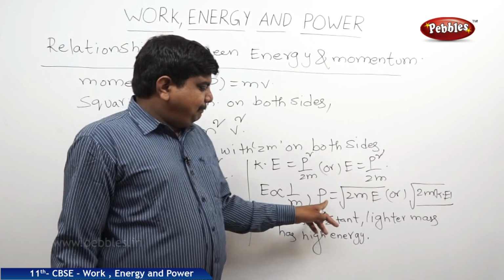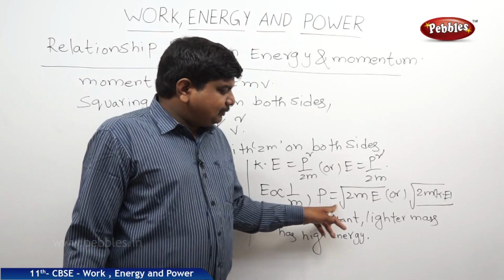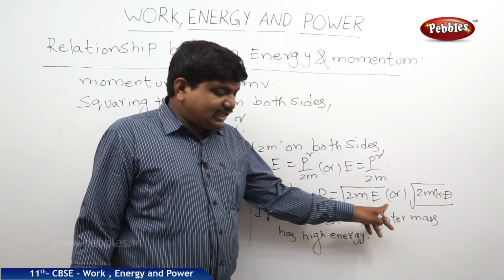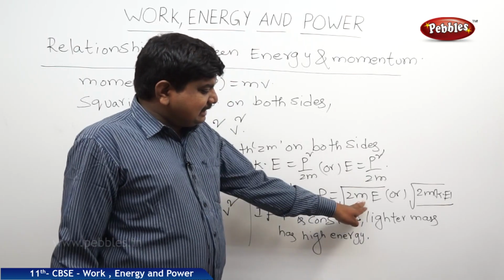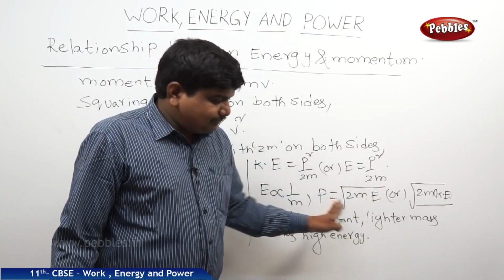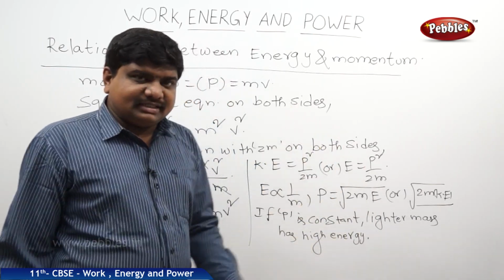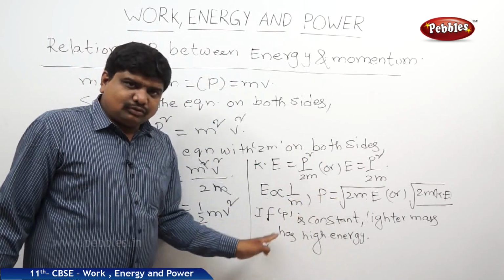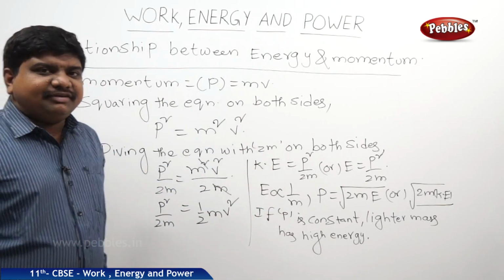But here P is directly proportional to the square root of mass as well as energy. If mass is constant, P is directly proportional to energy. If energy is constant, P is directly proportional to mass. Like this, we can relate these two physical quantities in the form of equations.